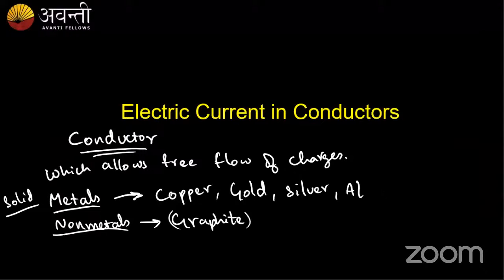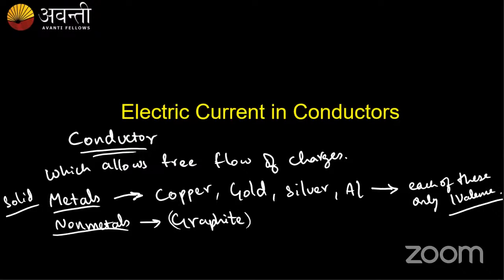Because each one of these examples, copper, gold, aluminum, and silver, has only one similar property. What is that property? Each of these has at least one valence electron in its outermost orbital, and these valence electrons.